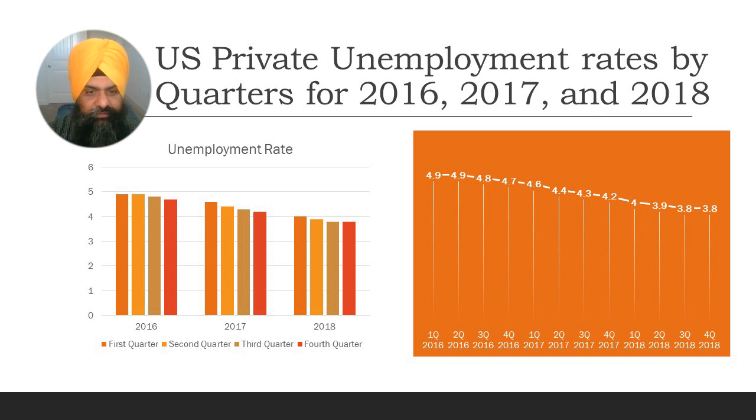The US private unemployment rate was reduced to 3.8% by the end of the fourth quarter of 2018. It reduced by 0.2% from the fourth quarter of 2017 to the first quarter of 2018, 0.1% in the second quarter of 2018, 0.1% in the third quarter of 2018, and remained the same at 3.8% at the end of the fourth quarter of 2018.